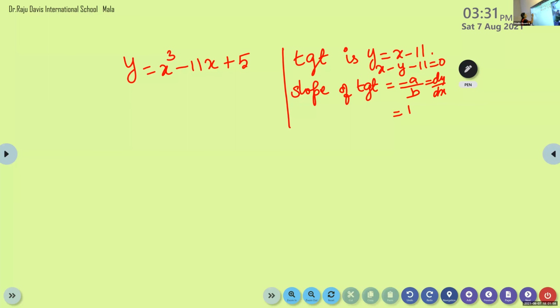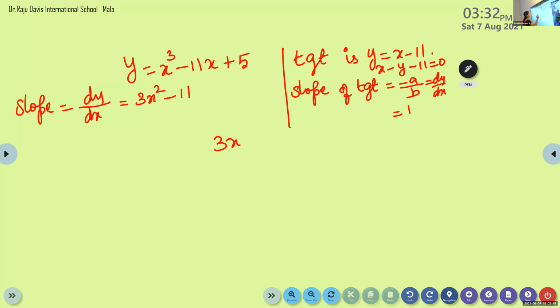From the function, what is dy by dx? From the function, what is the slope? Krishna Chandran, what is the slope here? Yes, 3x squared minus 11. So this is also the slope of the tangent. From the equation of the tangent we find the slope. Both are the same, isn't it?